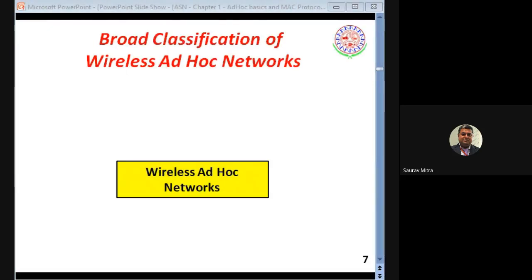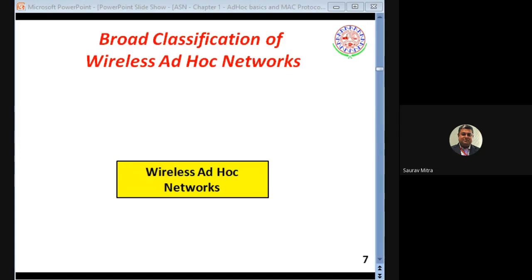Infrastructure less means there is no base station. That is one type of categorization. The second type of categorization was homogeneous and heterogeneous. If all nodes within that network are the same, suppose mobile phones, in that case it is homogeneous. If nodes are different, so it's a network with a mobile phone and laptop and some circuits and other things, in that case that can be a heterogeneous network.